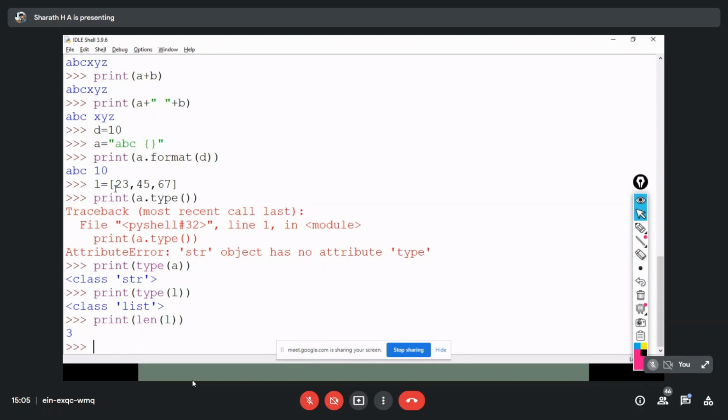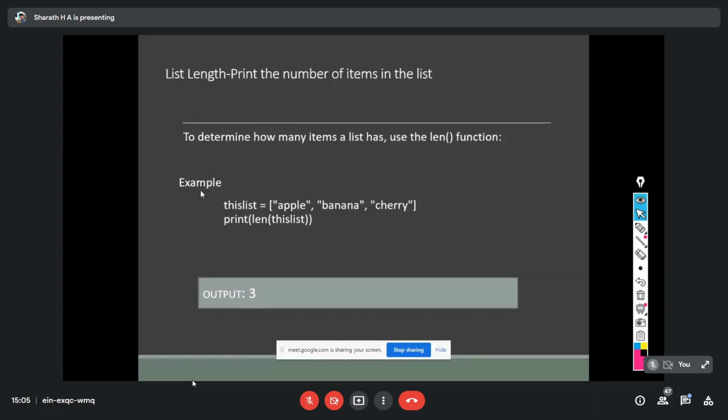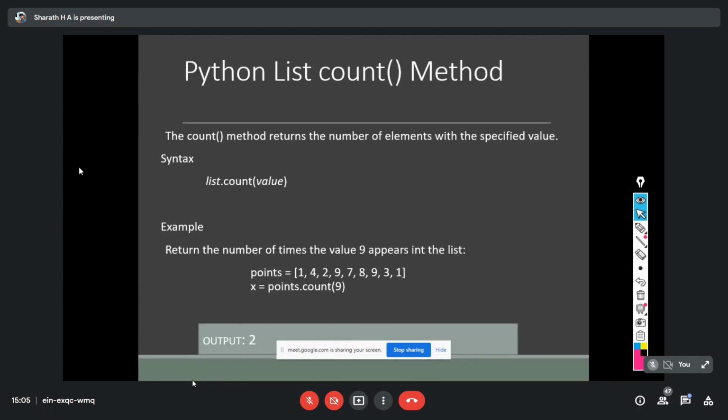So how many elements are there? If you are counting index, it is different. Index will start from 0 and end with 2: 0, 1, 2. But how many elements are in that list means it is 3. Got it? Length of L is 3. This is the function you use to measure the length of any type. You can use the same function for string, list, and again for tuples also.